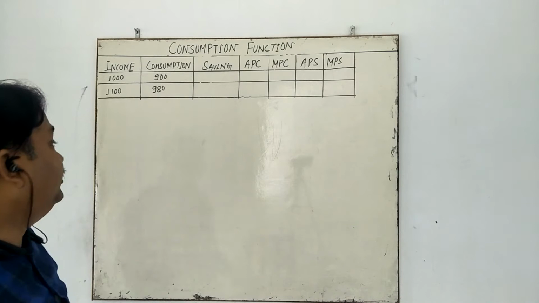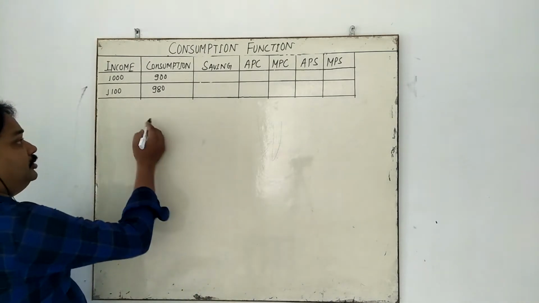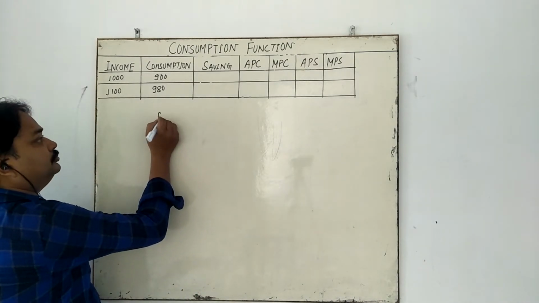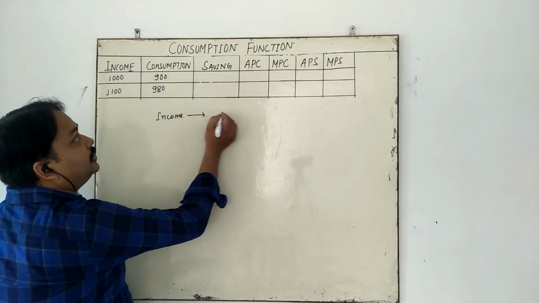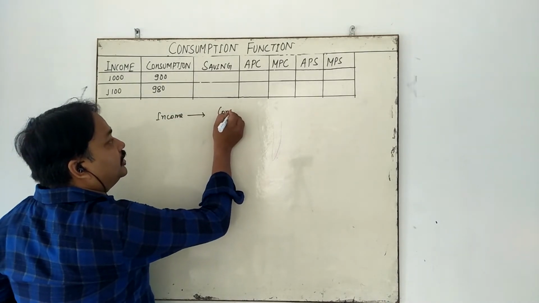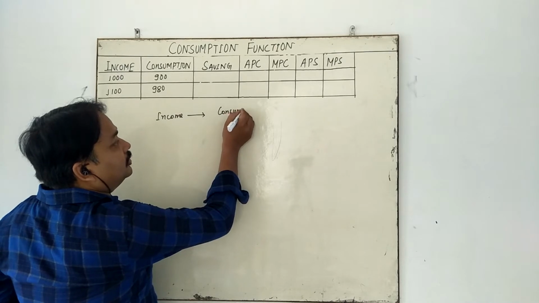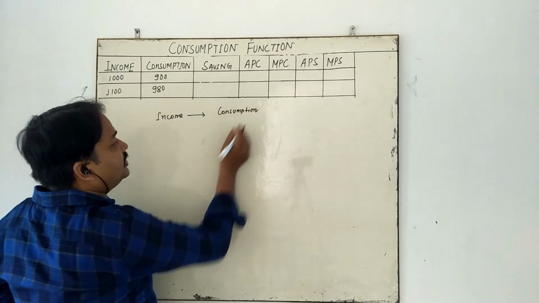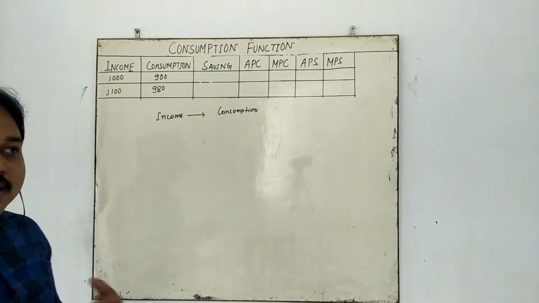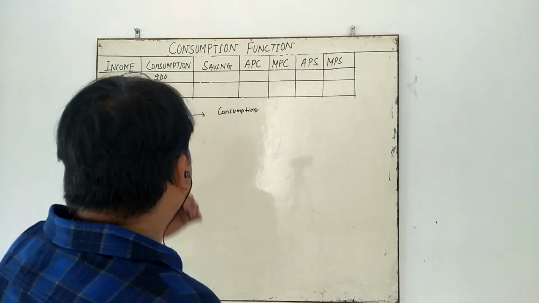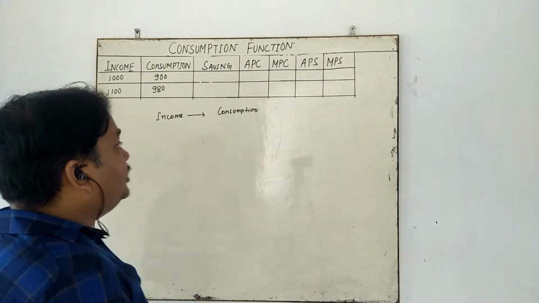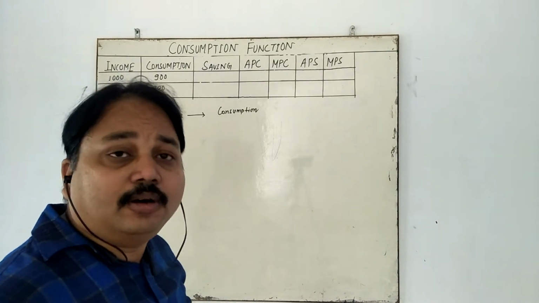My dear student, it is very simple. In an economy, whatever income is earned is going to be distributed into consumption. Consumption means whatever goods and services produced in an economy are going to be consumed. So whenever income increases, consumption also increases.